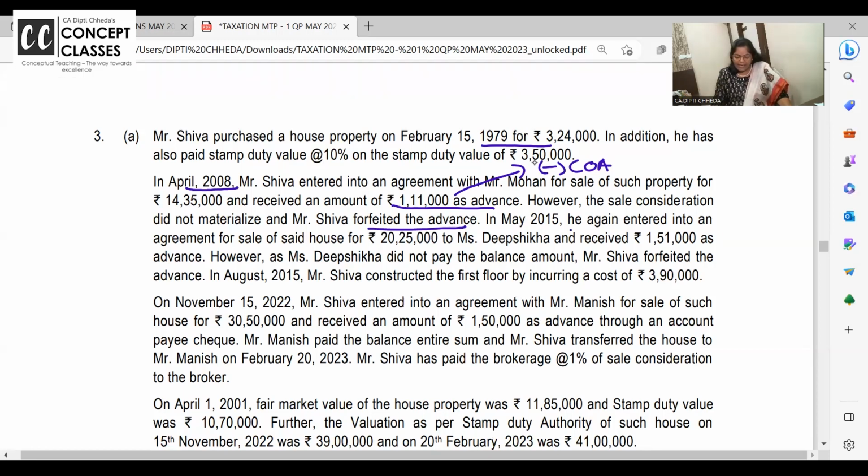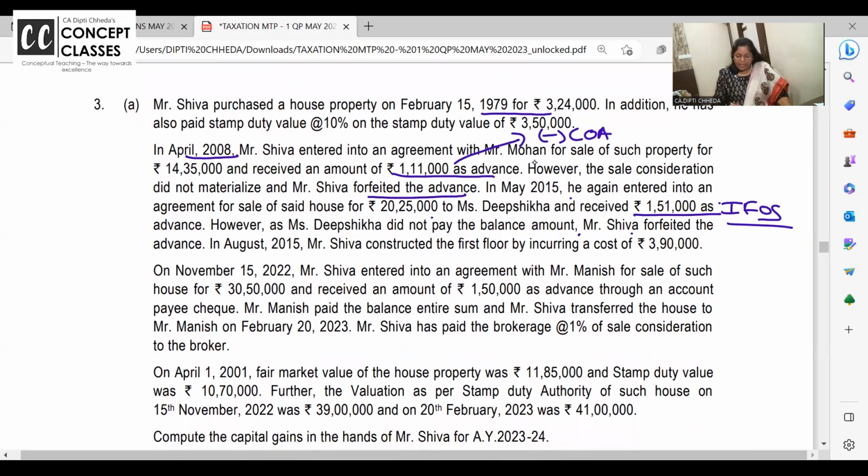In May 15, he again entered agreement to sell and again received 151. Again, this time it did not balance. 151 is simply taxable in income from other sources because this is the amount forfeited after 1st April 2014. Done. In August 2015, Shiva constructed the first floor by incurring a cost of 390. Okay. This is cost of improvement. Cost of improvement. Indexation will start from 1516.